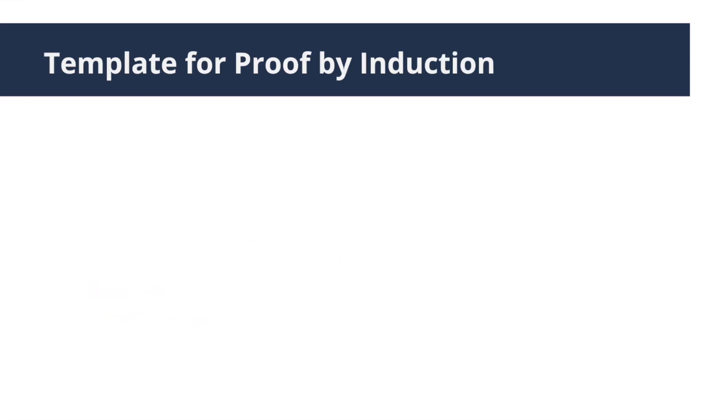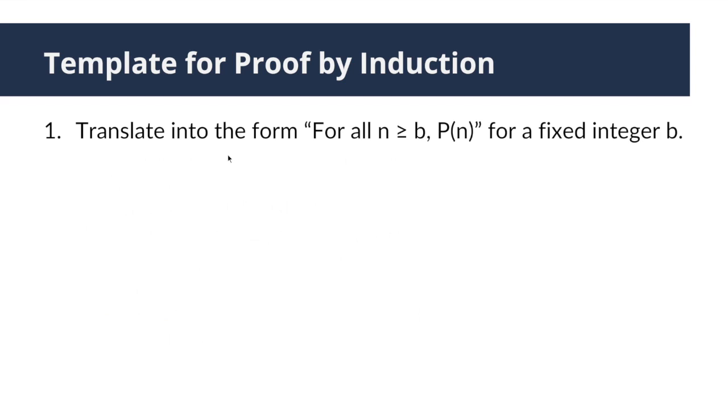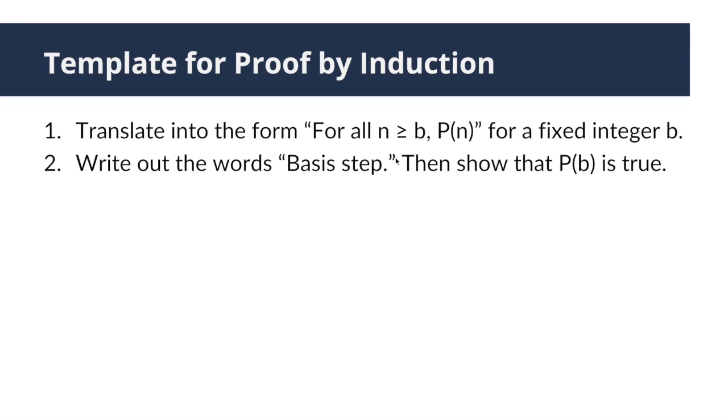Next, I want to show you the template for proof by induction. First, if necessary, you should translate the statement to be proved in the form of for all n greater than or equal to b, Pn, where b is the first element that has property P. And then, since proof by induction has two steps, for the first step, you need to write the keywords basis step.